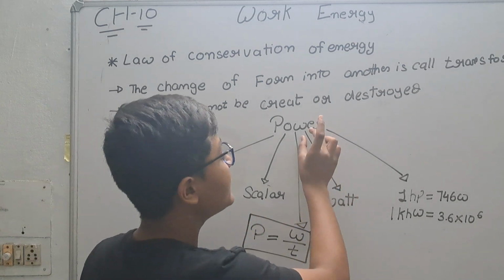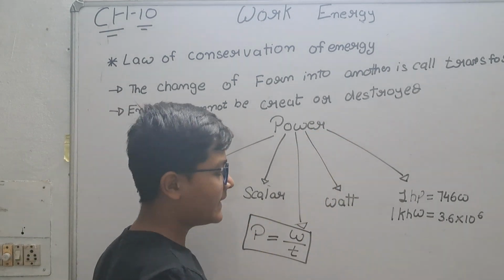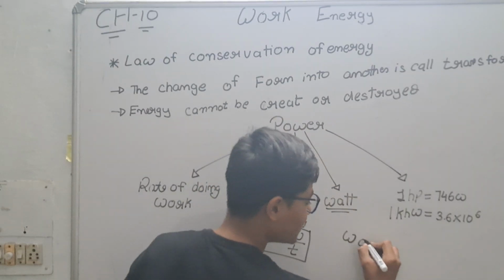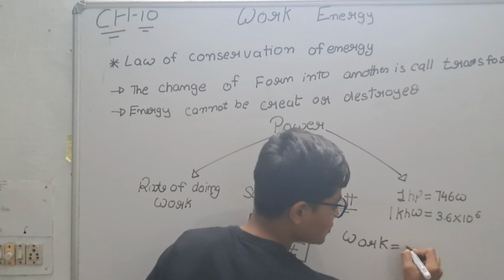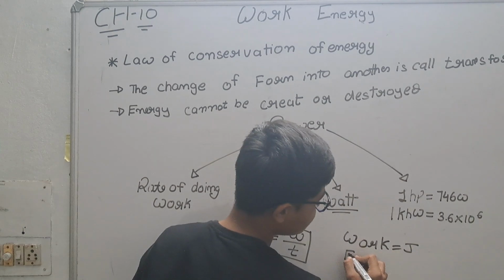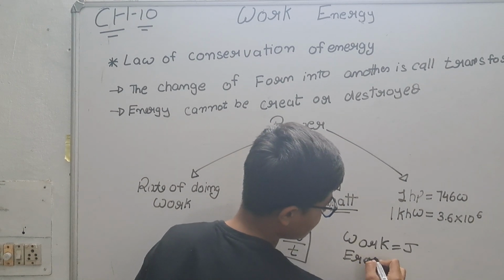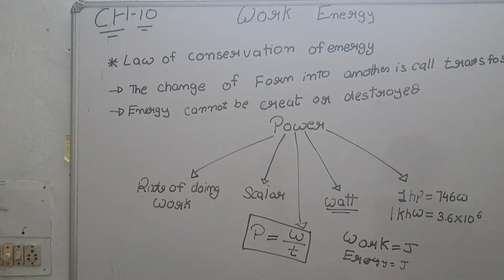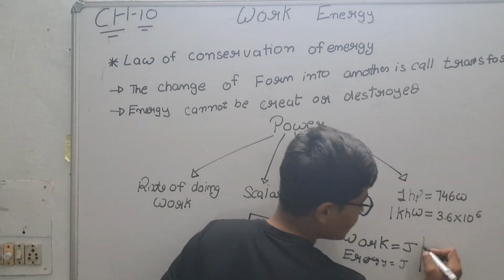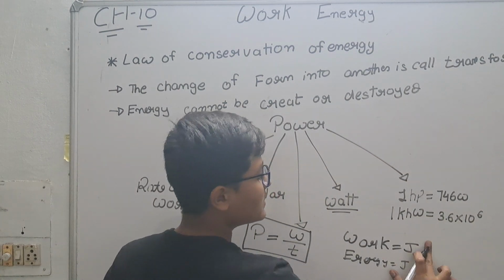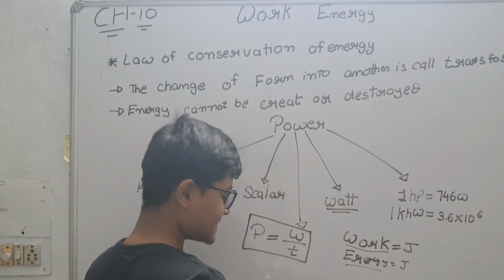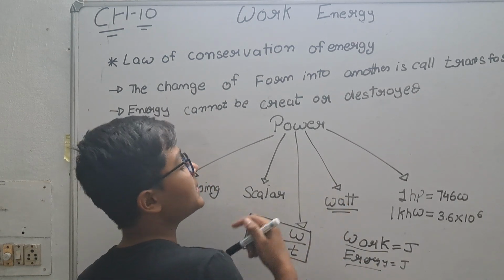Now let's see, what is its SI unit? The SI unit of work is joule. Energy, joule. Okay, you can see the SI unit of work and energy are the same, joule. But in power, what is it?